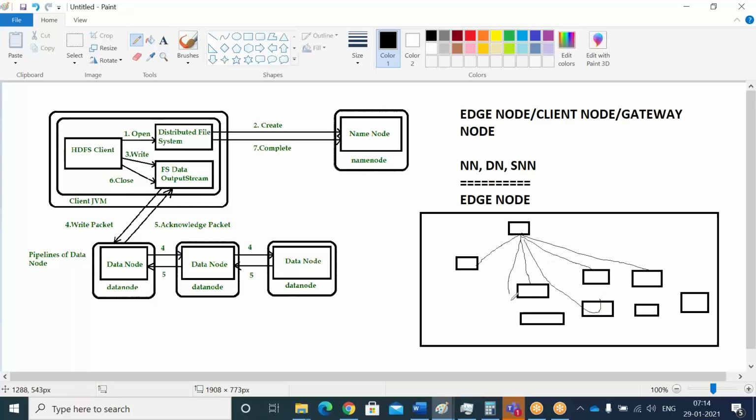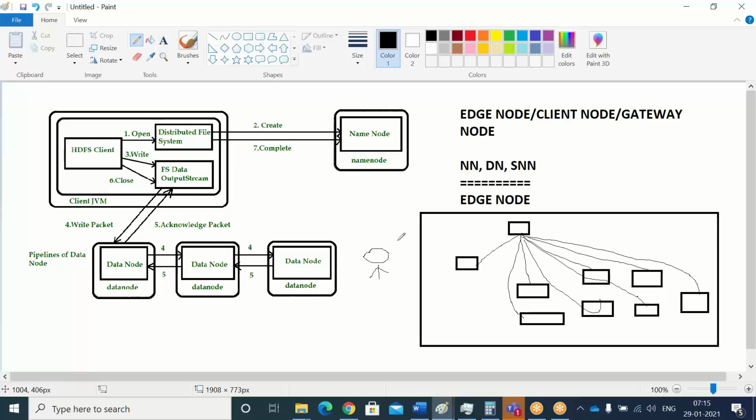Just don't go too specific about these diagrams. While writing I may draw in a different way. In this entire cluster, if I want to access it as a user, I cannot access the name node directly. For this I need to have one computer.